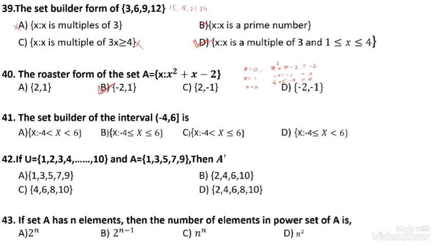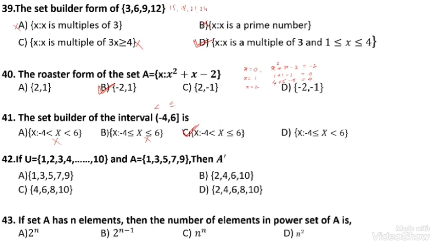Then question number 41. The set builder of the interval. Here there is an open interval, so consider the strict condition. There is a closed interval taking less than or equal to. Here both are less than, so I will neglect it. Both are less than or equal to condition, I will neglect less than and less than or equal to. The option number C is correct.